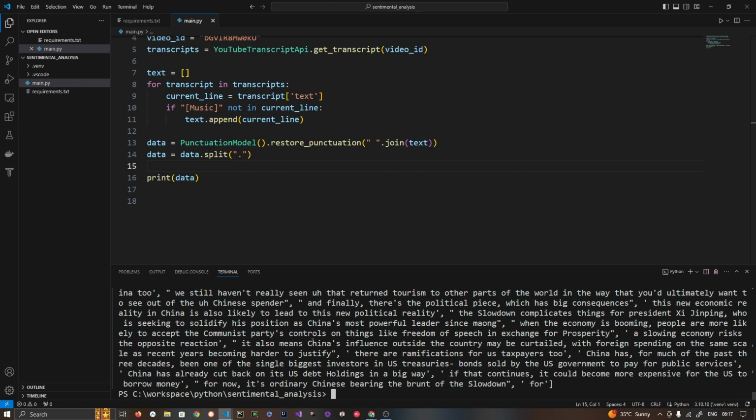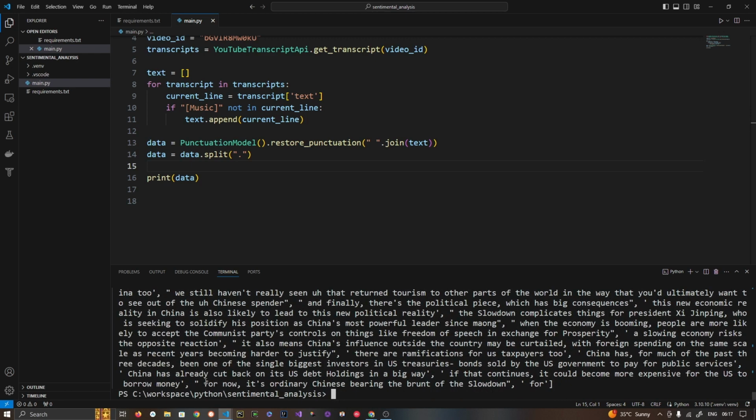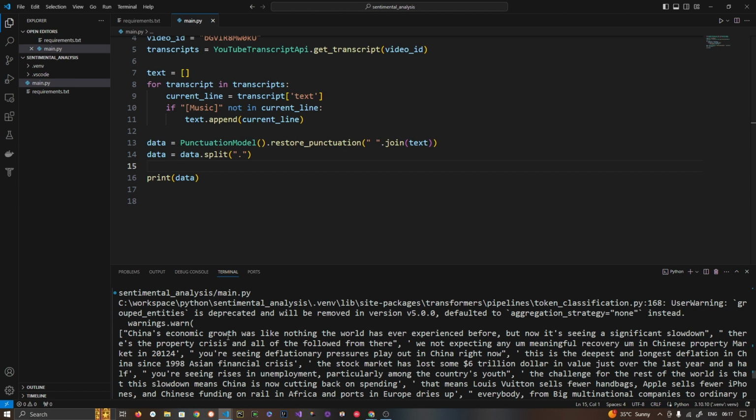All right, so you can see now we have these lines separated, so this is now a single line. This is actually an optional step.